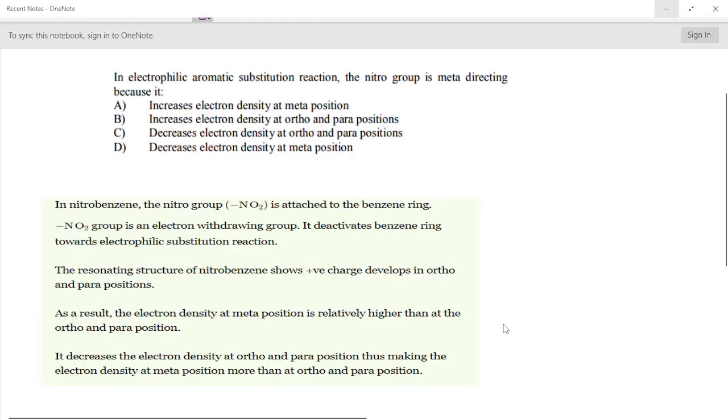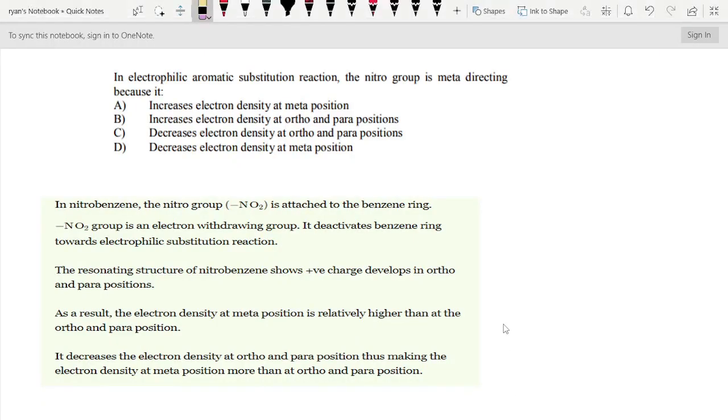This question also I have taken from the 2014 Kerala SET examination. Here the question is, in electrophilic aromatic substitution reaction, the nitro group is meta-directing, because the nitro group is attached to the benzene ring. As we all know, the NO2 group is an electron withdrawing group. It deactivates the benzene ring towards electrophilic substitution reaction.